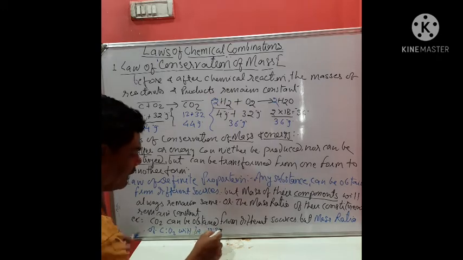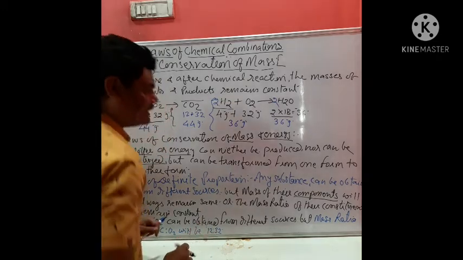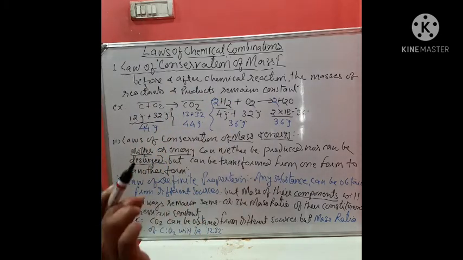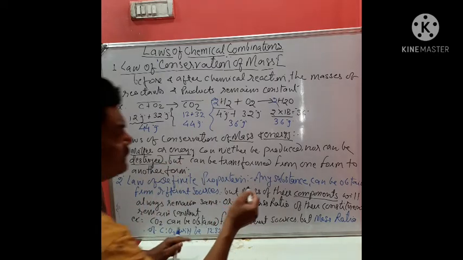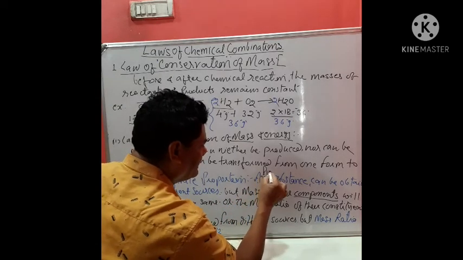Okay, and it will always remain constant, but one condition is there: if it is present in its pure form. So we can say any pure substance